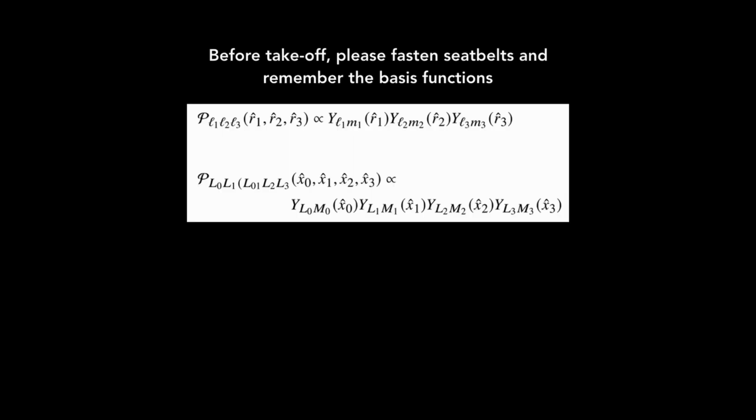Before takeoff, fasten your seatbelts and recall our basis functions. The 3-argument isotropic basis function, P, L1, L2, L3, is proportional to 3 spherical harmonics. The 4-argument one, given at the bottom here, is proportional to 4 spherical harmonics, and it also has an intermediate angular momentum, L01 here.